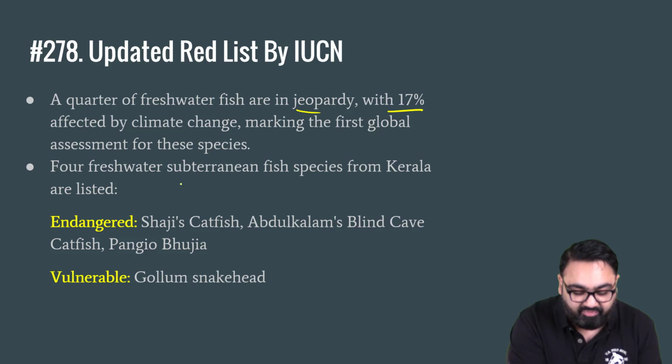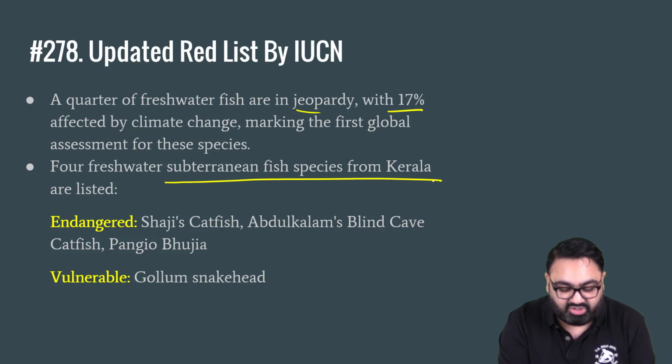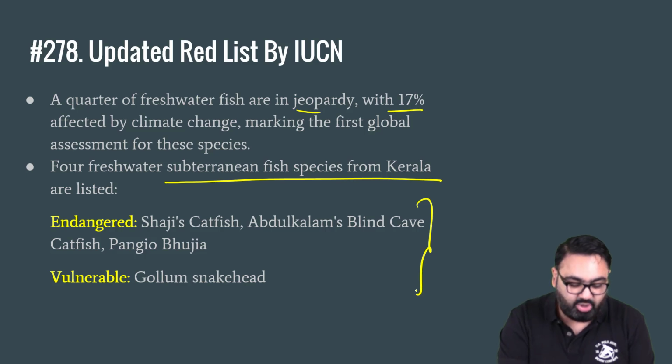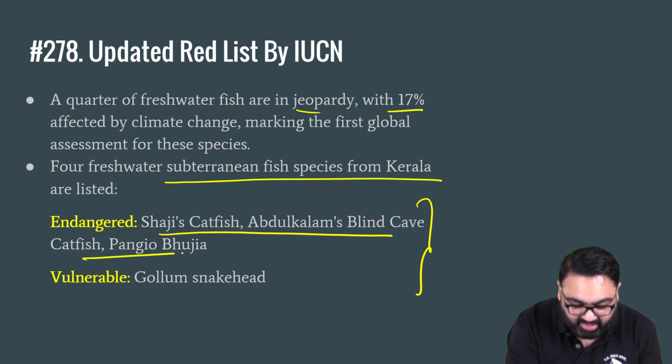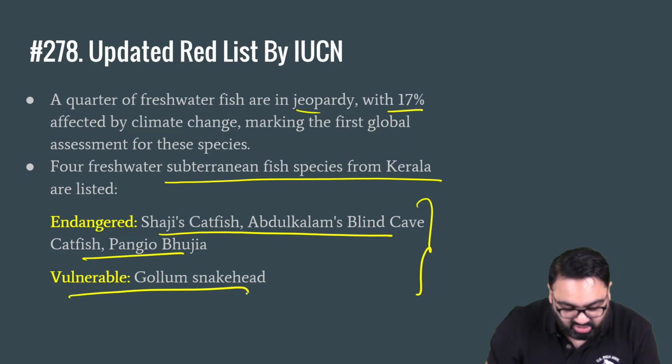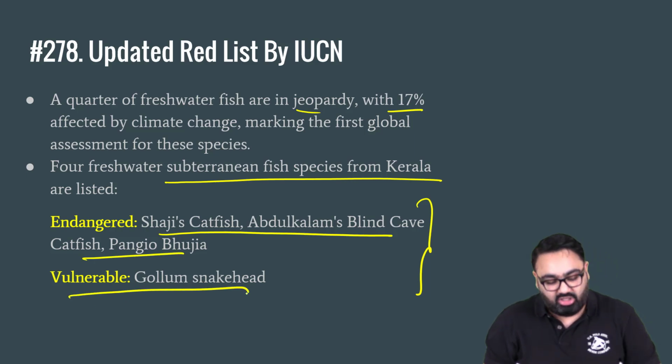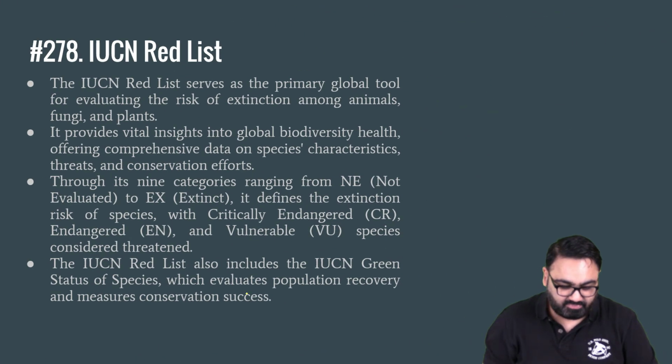Apart from that, 4 freshwater subterranean fish species from Kerala have been listed here now. These are new additions. In the endangered category, we have 3 new fish added, and in the vulnerable category also, we have 1 new fish added. All these 4 have been added from Kerala. If you can, do remember this.